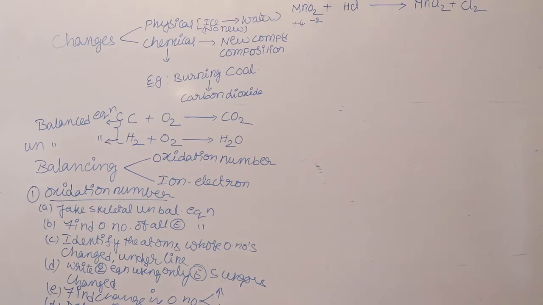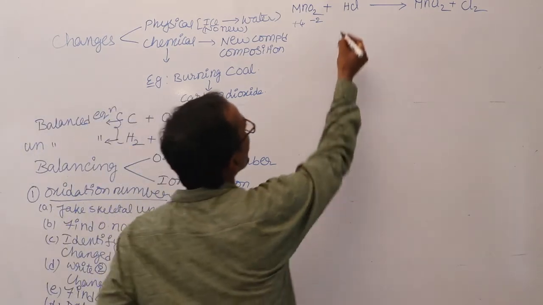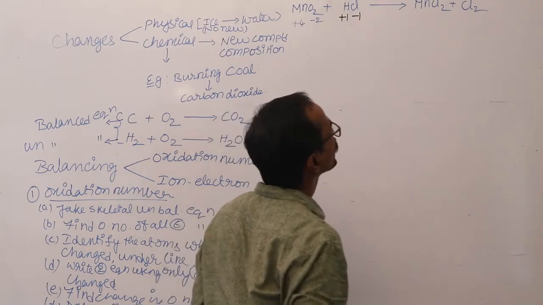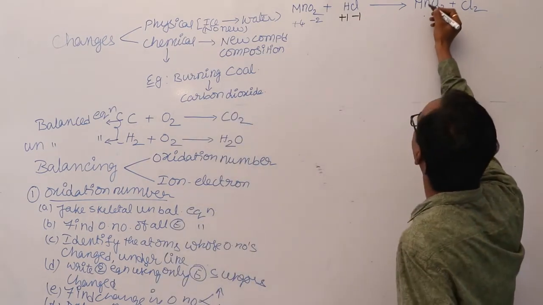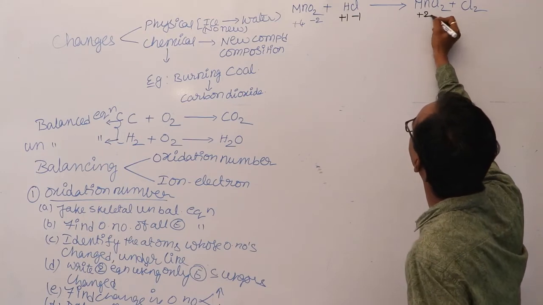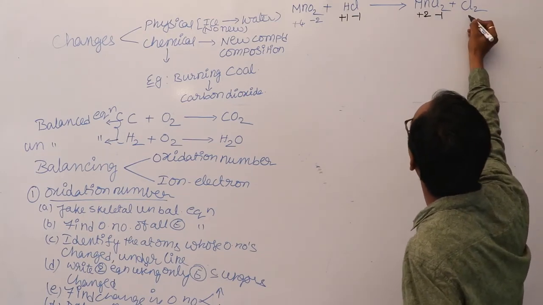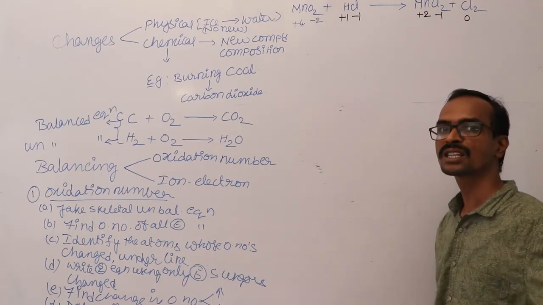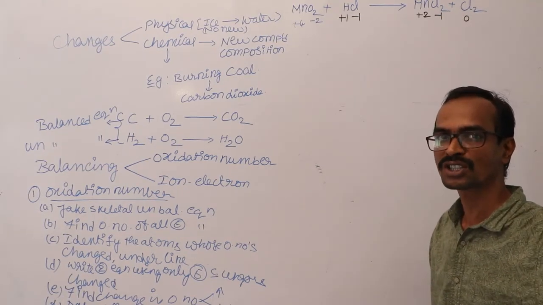And next, hydrogen. Hydrogen has a +1 oxidation state. Chlorine has a -1 oxidation state. Here, manganese oxidation state is +2. Chlorine is -1. Here chlorine oxidation number is 0. So you just identify, whose third step.